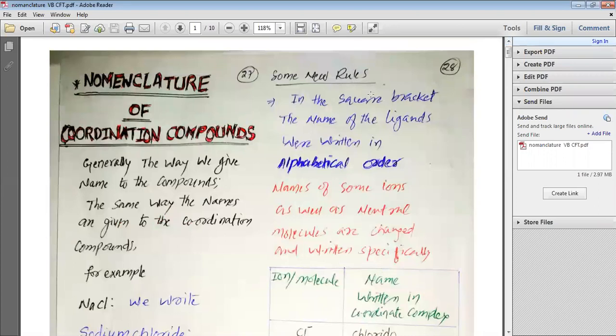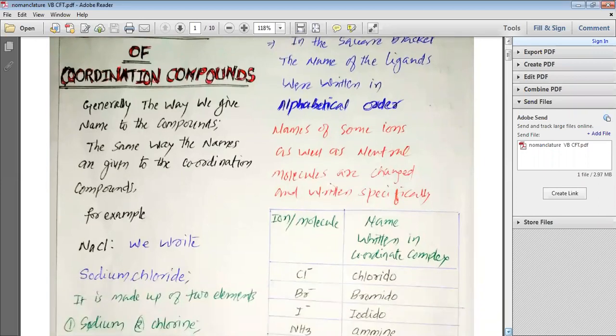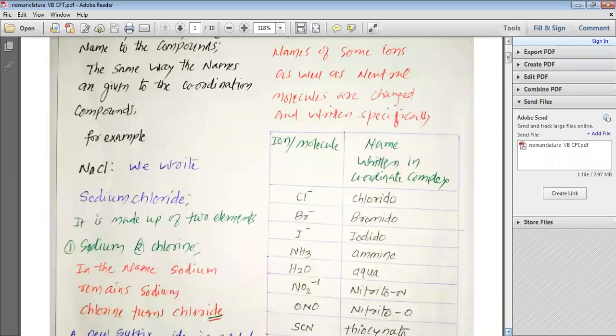Now we are going to study some new rules. In the square bracket, the names of the ligands are written in alphabetical order. So when we have coordination complexes, we write the names of the ligands in alphabetical order. Those which come first alphabetically have their names written first. Names of some ions as well as neutral molecules are changed and written specifically.